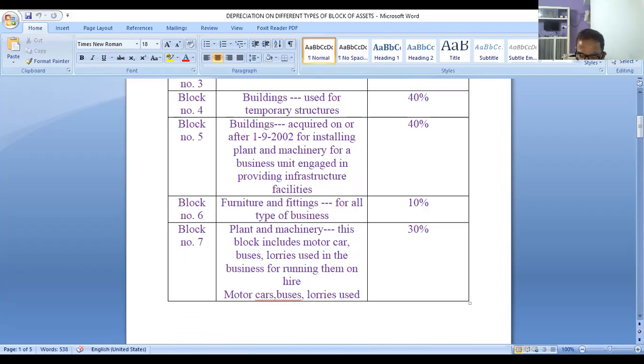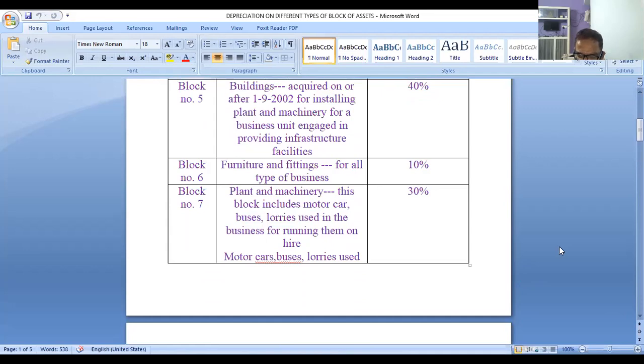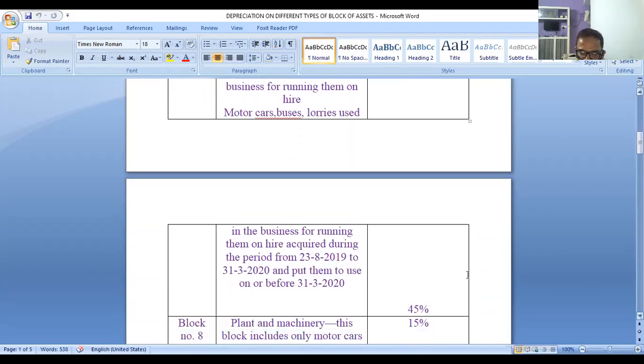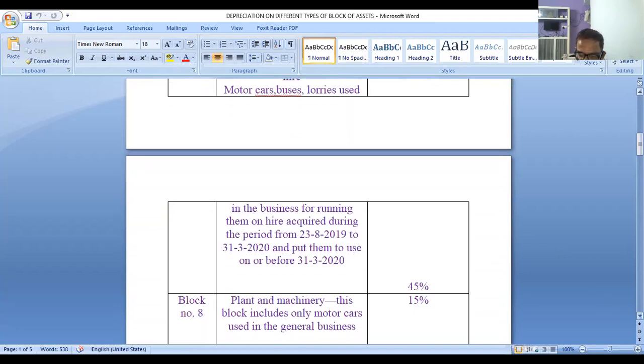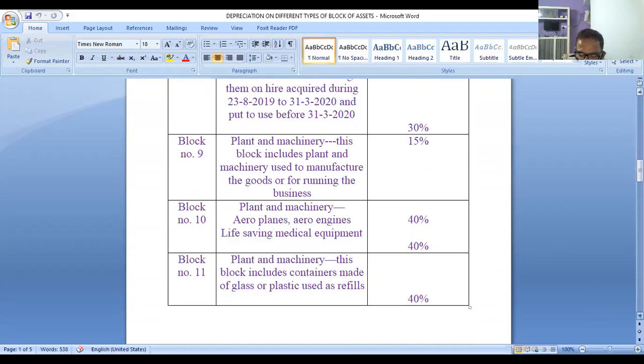Suppose you have a motor car or lorries or buses and you're running them on hire, you have to calculate 30%. But if those same vehicles are purchased between 23 September and 31st March, and you're using them before 31st March, in that case, you have to calculate 45% as the depreciation rate. So this you have to remember, the depreciation for different blocks of assets.